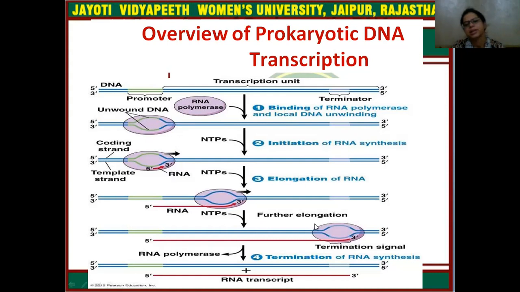But at the point where the terminator region is present, it gives the termination signal to the transcription machinery. So the transcription process terminates, and the synthesized RNA is completely separated from the DNA region.